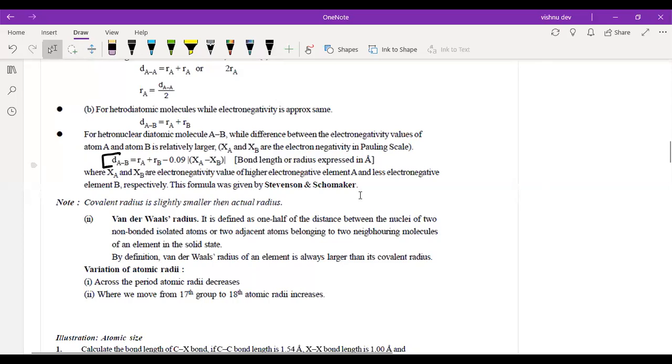Can you see that clearly, everyone? Okay. So we had two formulas. One formula was DAB is equal to RA plus RB minus 0.09 into XA minus XB. And there was a second formula also, right?